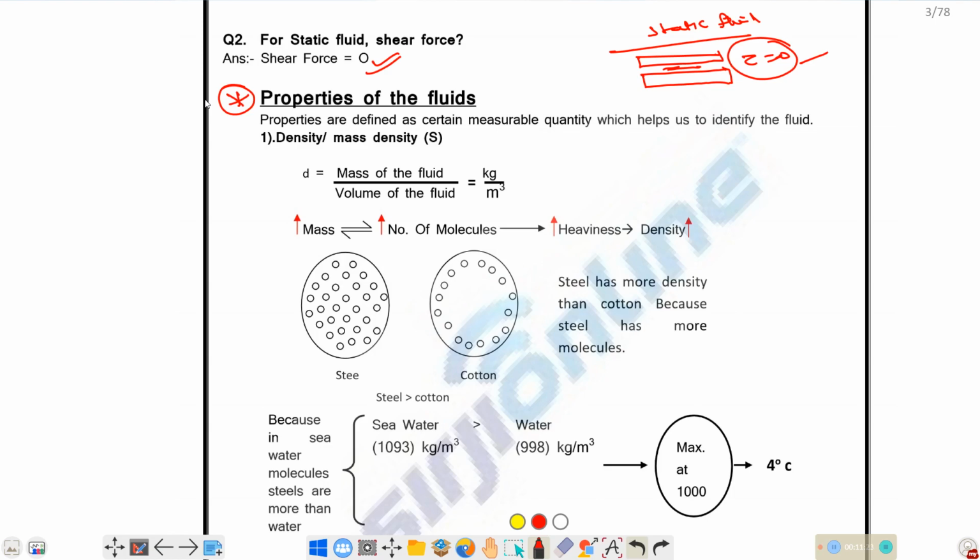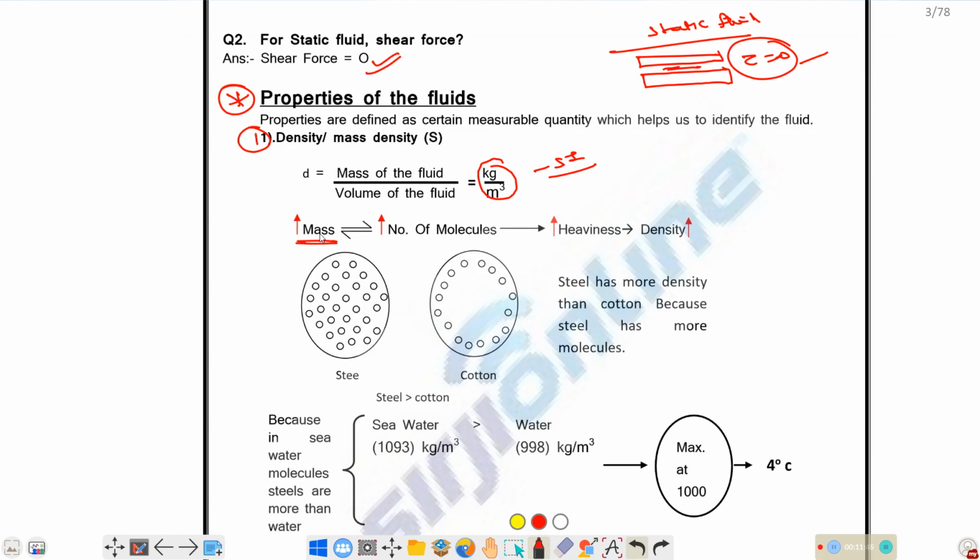So the first property is density or mass density. Density or mass density is nothing but mass per unit volume. The SI unit is kg per meter cube. So how will the density vary?